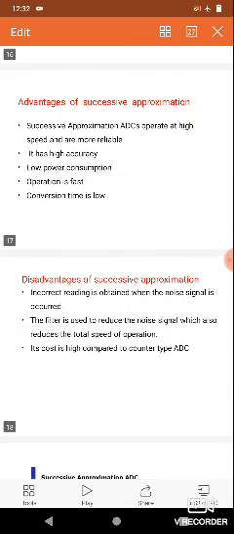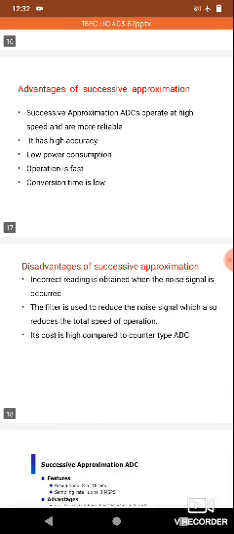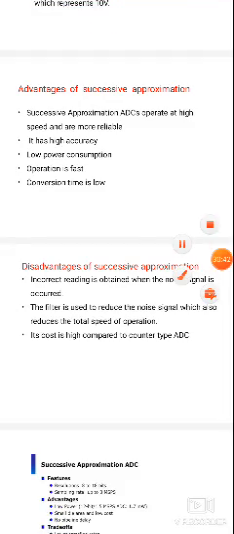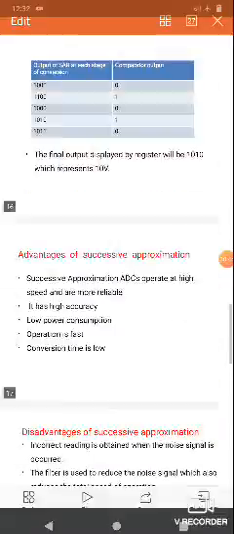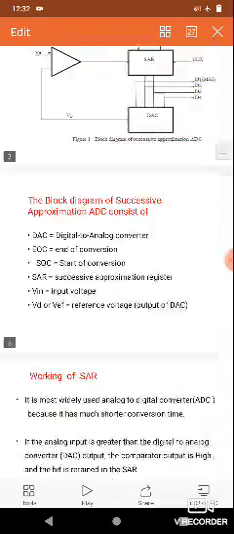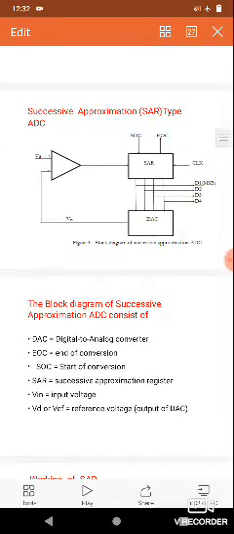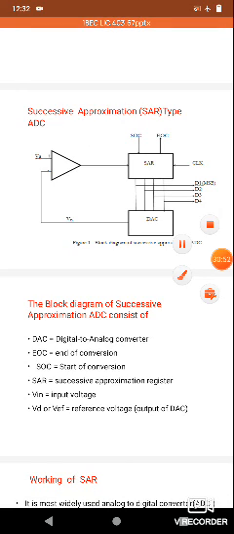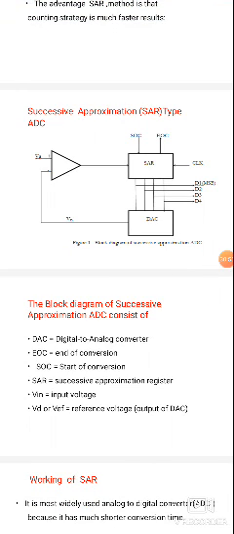In general, in the successive approximation register we take the number of bits, D0 to D7. D7 is the most significant bit. D0 is the least significant bit. For 8-bit conversion we take the binary digits from D0 to D7. D0 is the least significant bit and D7 is the most significant bit.